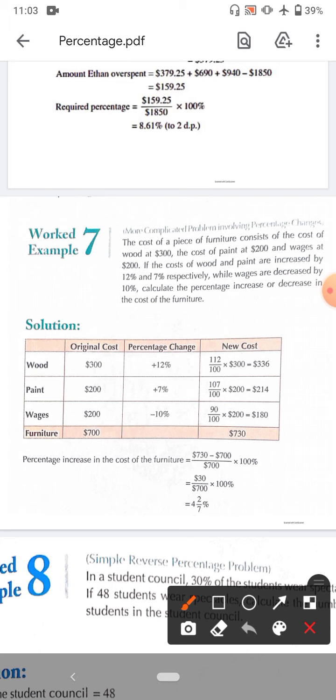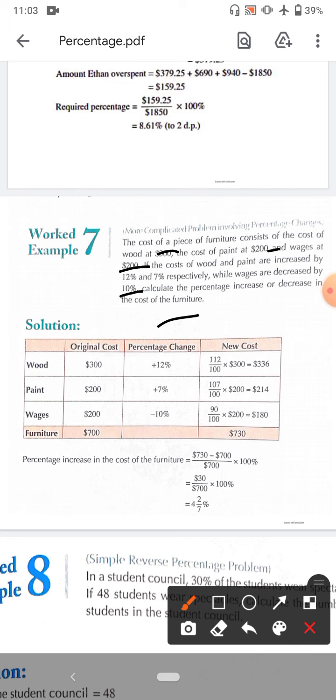If the cost of wood and paint are increased by 12% and 7%, it means 300 is increased 12% and paint 200 is increased 7%, while wages were decreased 10%, it means 200 was decreased 10%. Calculate the percentage increase or decrease in the cost of furniture. We have to tell whether the cost of the furniture increases or decreases.